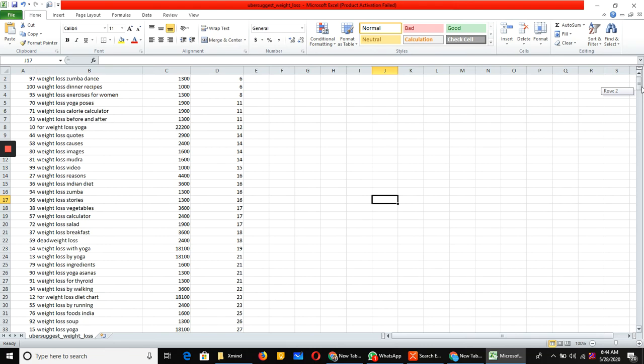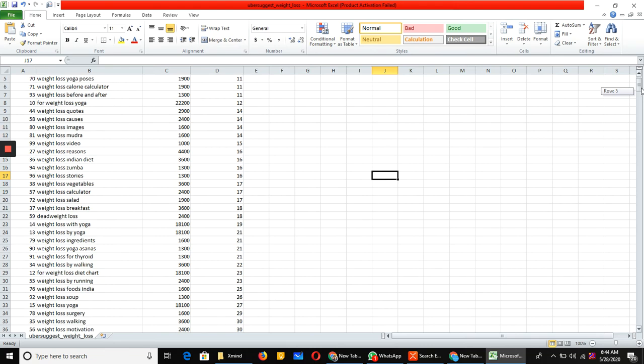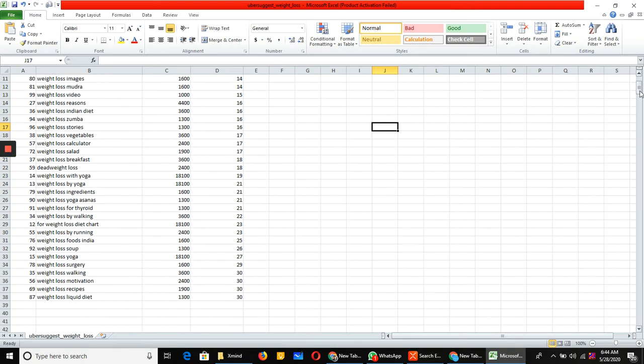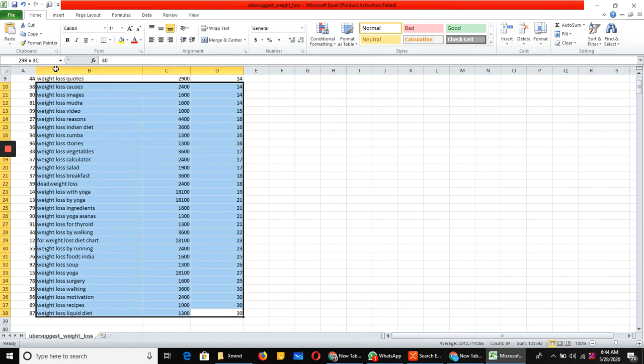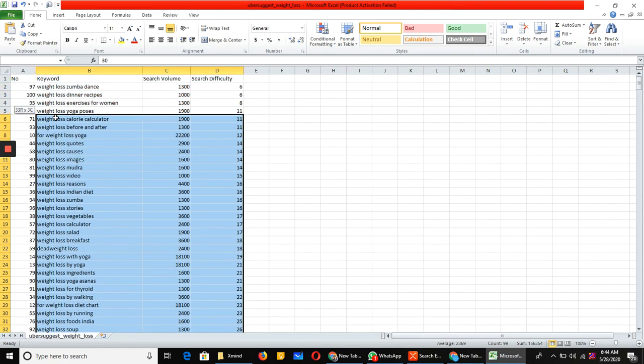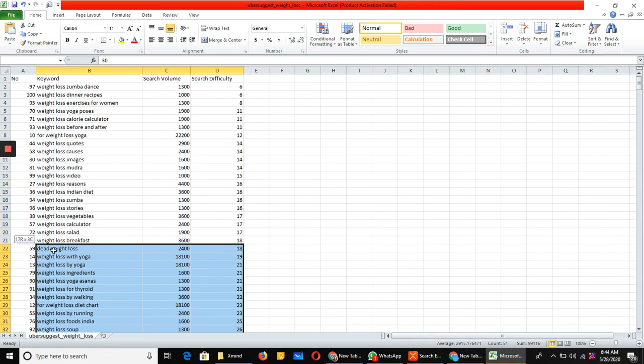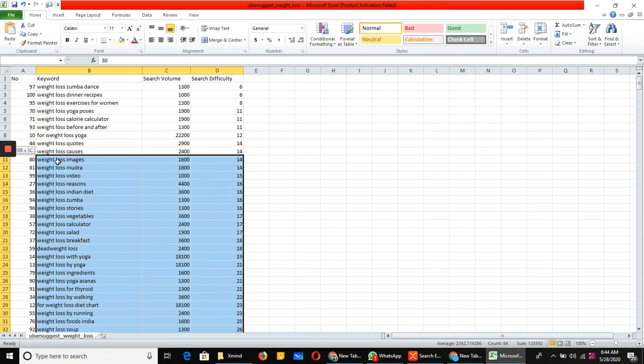Initially we have to go with lesser competition, so those are the keywords I am finding here. Always target the less competitive keywords. So below 20, okay, 16, that's fine.